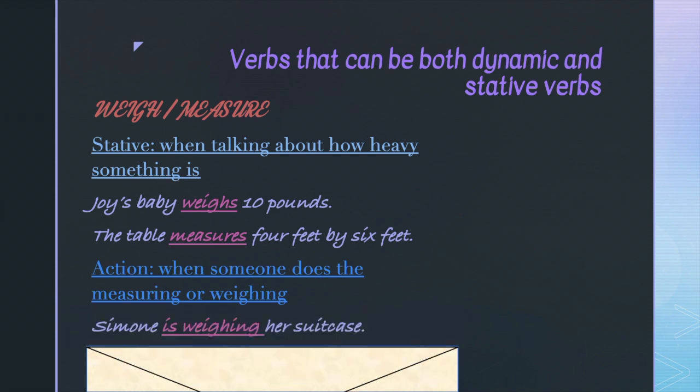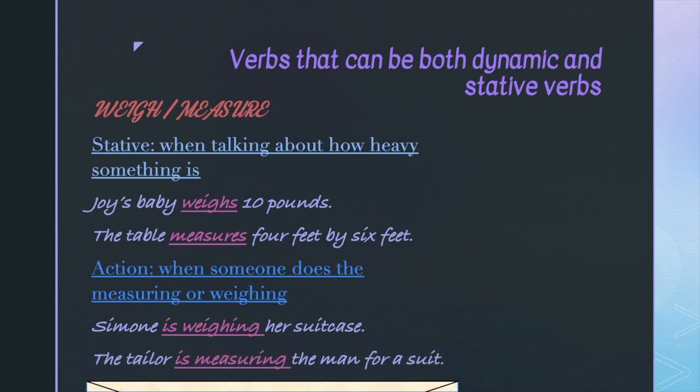For instance, Simone is weighing her suitcase. Maybe Simone is going on a trip and she has a lot of things she wants to take, so she weighs her suitcase to be sure it's not over the maximum weight allowed by the airline. This is definitely an action verb. We might say, the tailor is measuring the man for a suit. The man wants a very well-fitted suit, so he goes to a tailor.